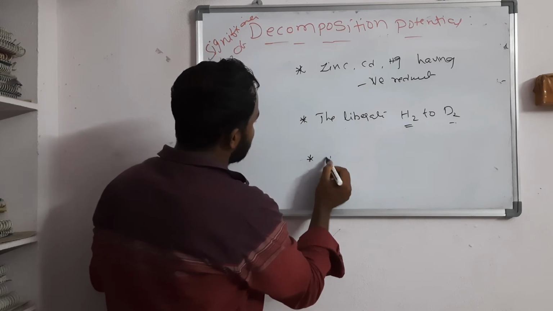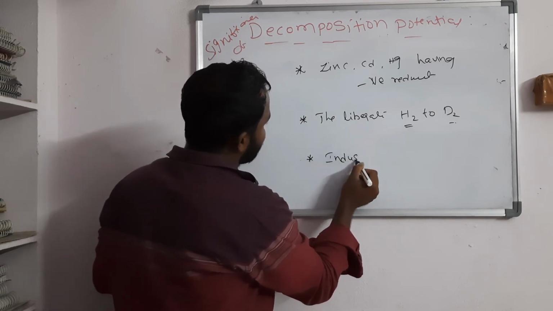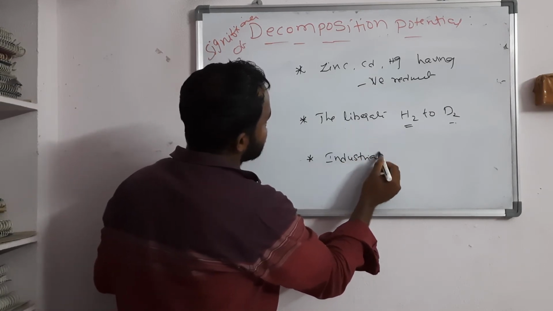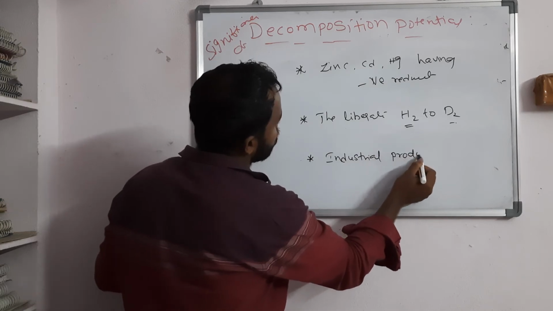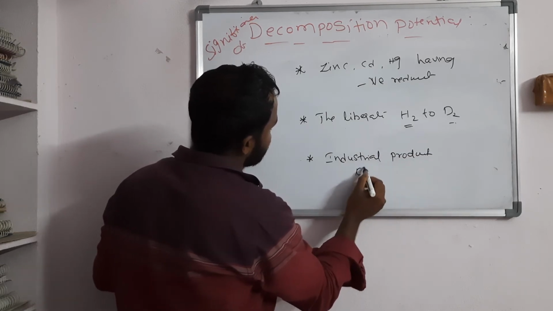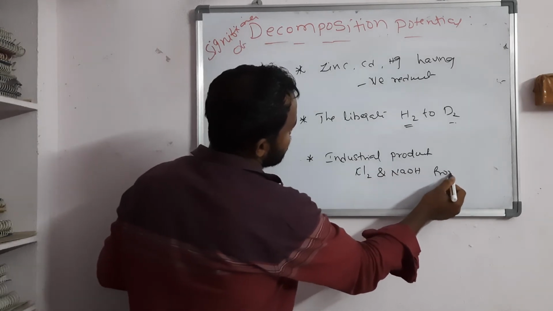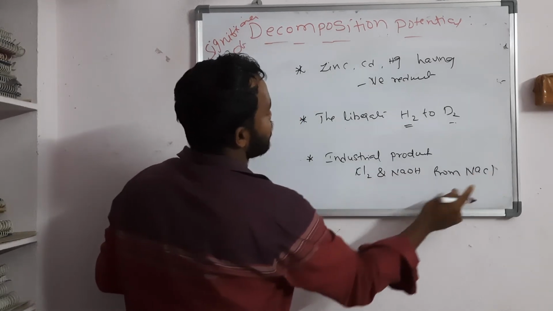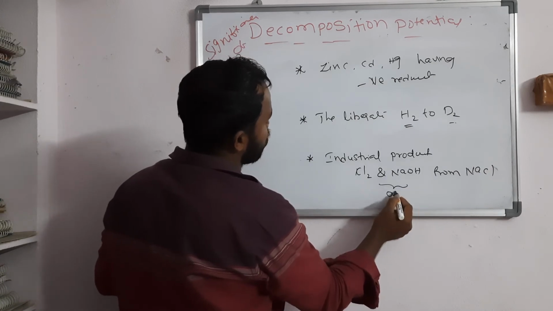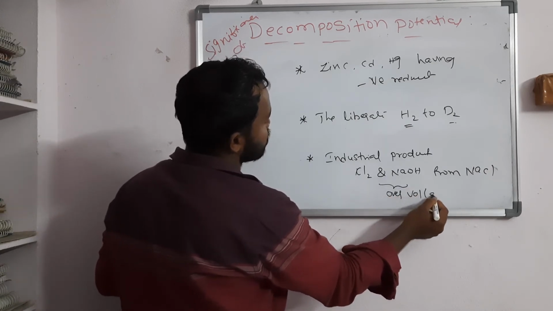Next, the third significance is the industrial production of chlorine and NaOH from NaCl, which can be explained using the overvoltage concept.